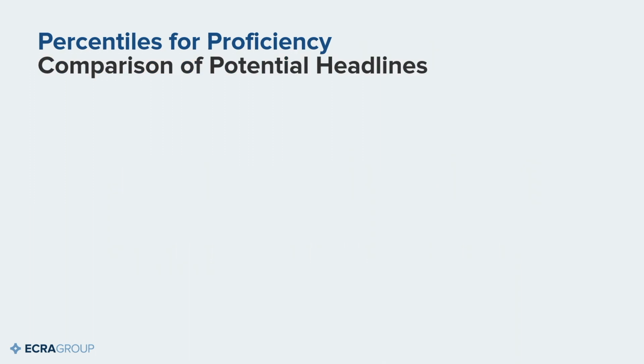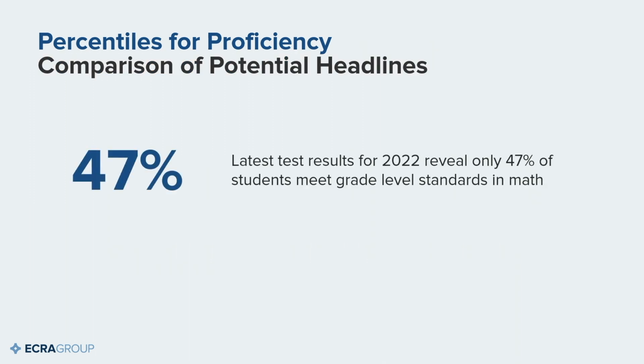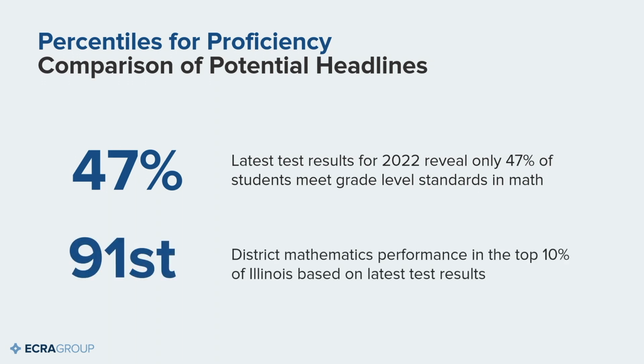And so when you think about potential headlines that you could extract from this, if you use the raw data, you might extract a headline, or somebody might extract a headline that reads, "Latest test results for 2022 reveal only 47% of students meet grade level standards in math." But we can write a more accurate headline, a more positive headline, by converting to percentiles. And in doing so, we can write a headline that is more accurate and more positive, something that might read, "District mathematics performance in the top 10% of Illinois based on latest test results."